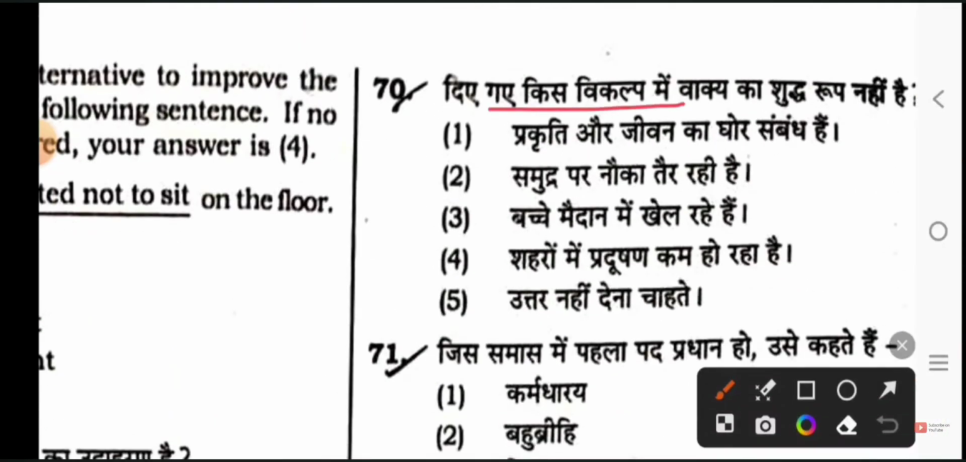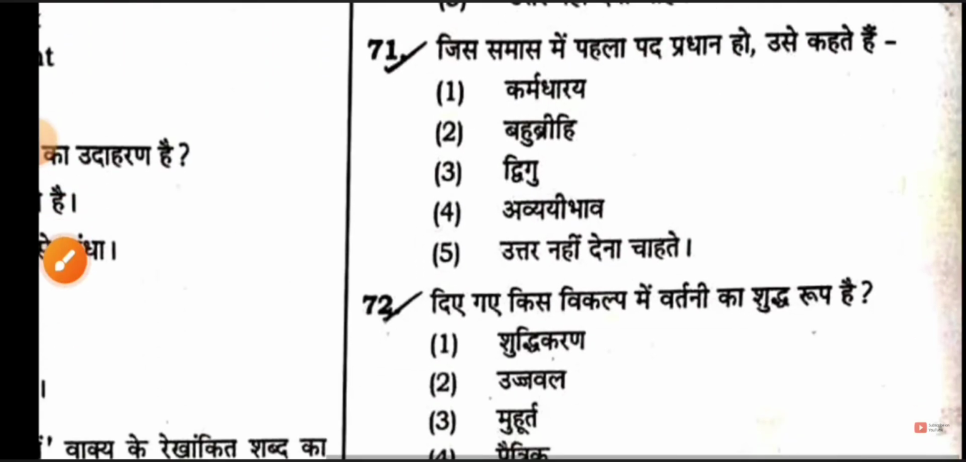Next, in which of the given options is the sentence not in its correct form? Option 1, "a strong relation between nature and life," is not correct. The other 3 are correct: The boat is floating on the sea. Children are playing in the field. Pollution is decreasing in the cities.